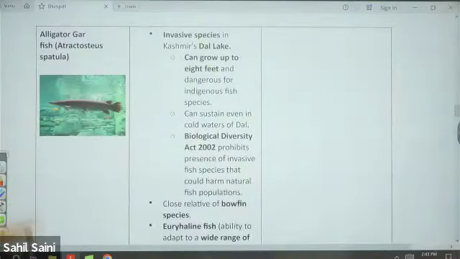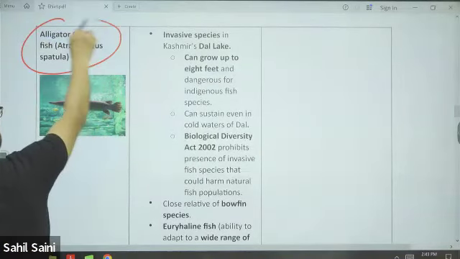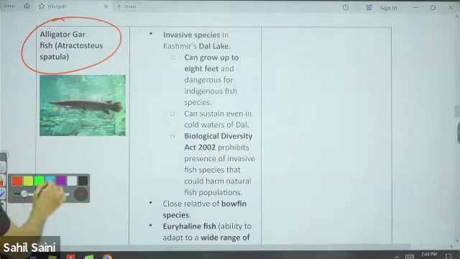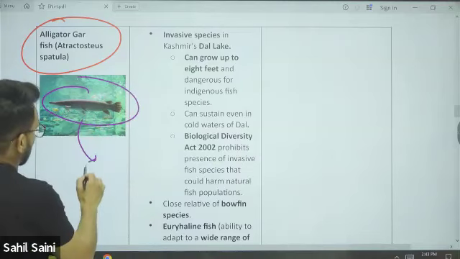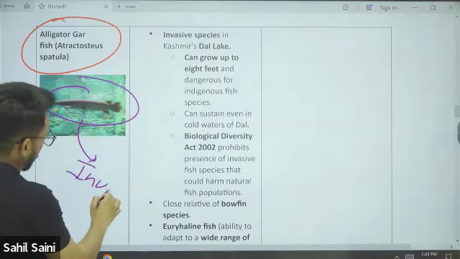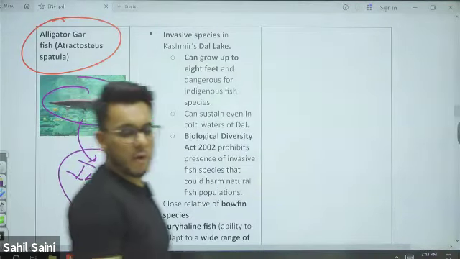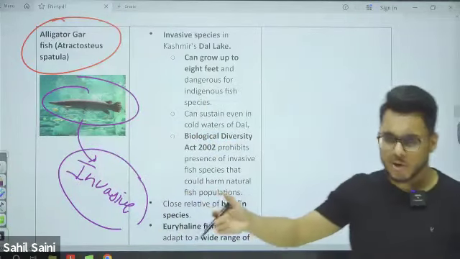The next is alligator gar fish. Alligator gar fish was in the news. Why? Because it is an invasive variety of fish. Already we have discussed that invasive varieties of flora and fauna are the ones which are introduced from some foreign locations. They are naturally not found there.